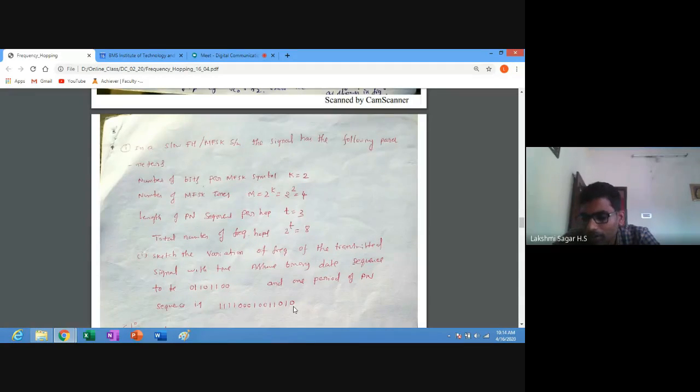This is very important. Either they will ask you to explain slow or fast frequency hopping, or they may ask a problem like this one in the exam. You must be able to sketch the variations of frequency of the transmitted signal with respect to time. You can do it. This is very simple. All of you do this. Solve this.